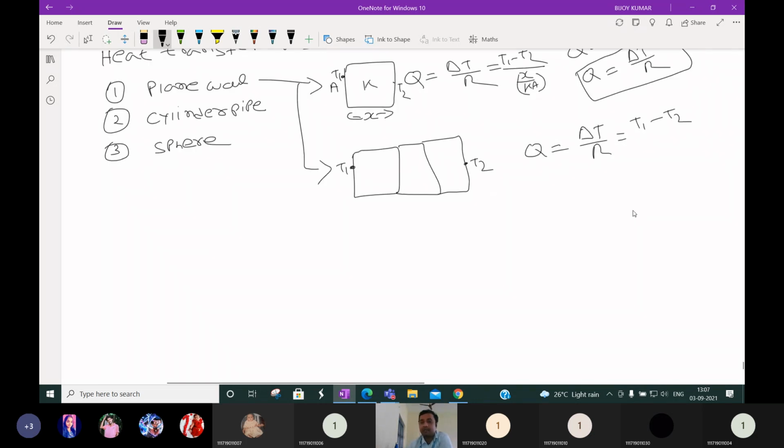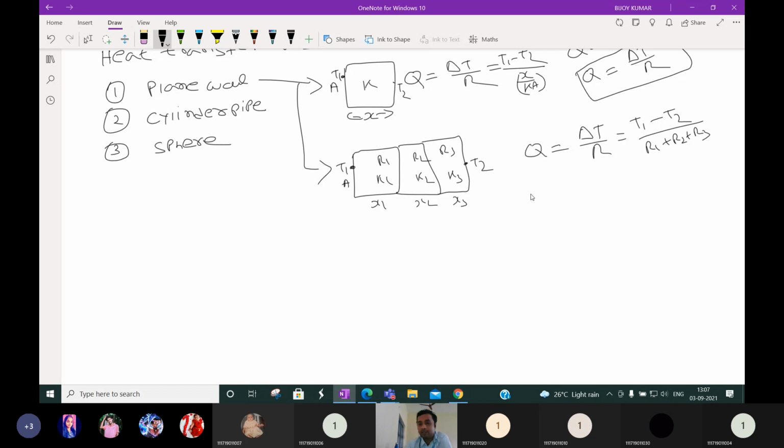Then what is R? Here for a single wall we know that R is equal to X by K. But here we have three different walls. Both have different thickness, both have different thermal conductivity, but same area. So how to calculate? Suppose the resistances of the three different walls are R1, R2 and R3. Then overall resistance will be R1 plus R2 plus R3.